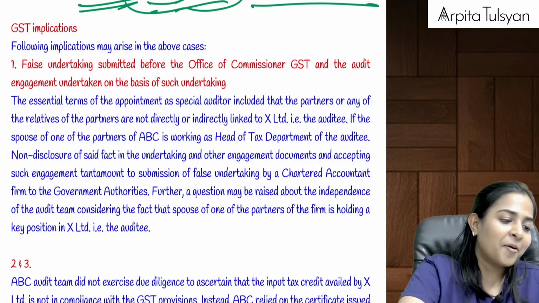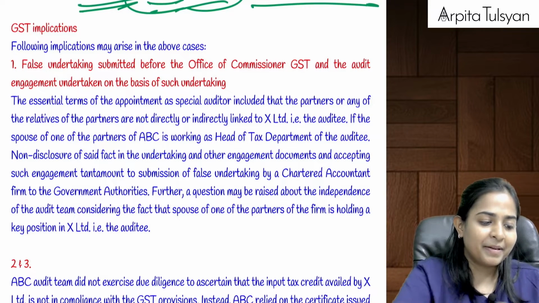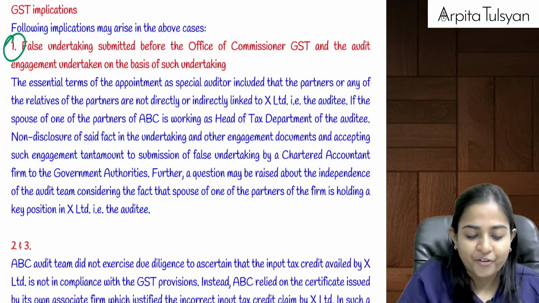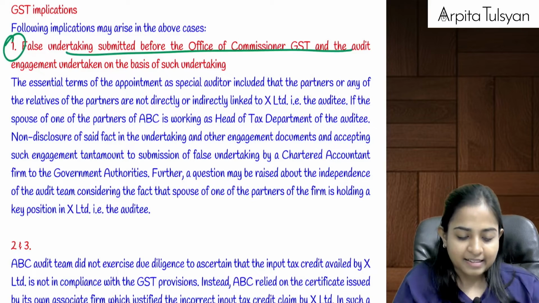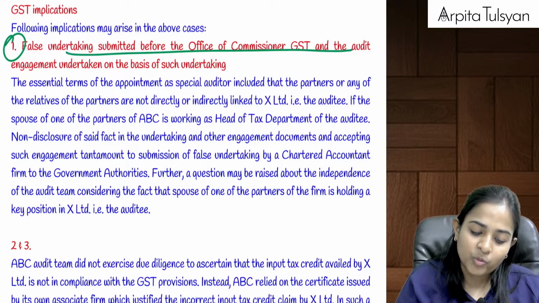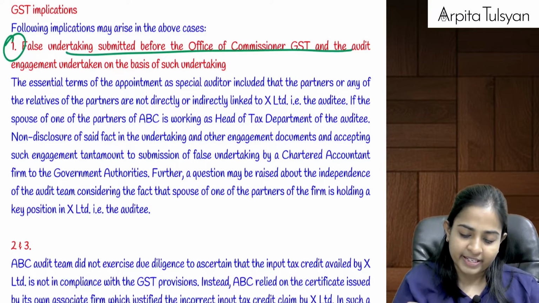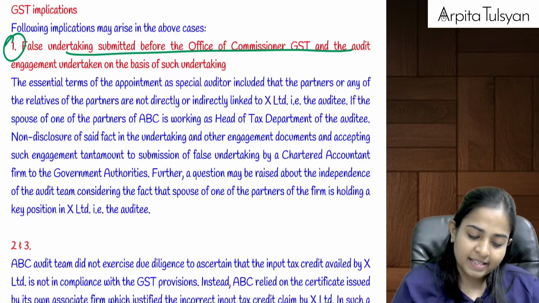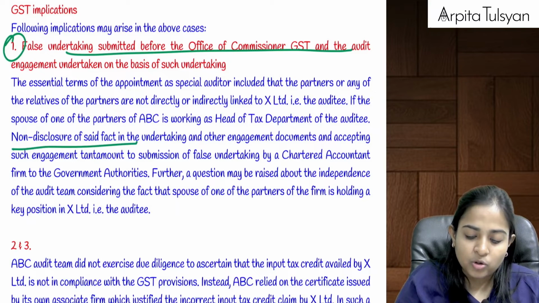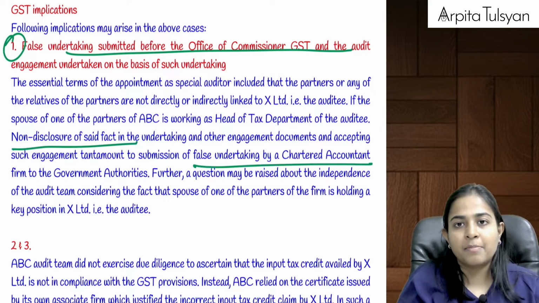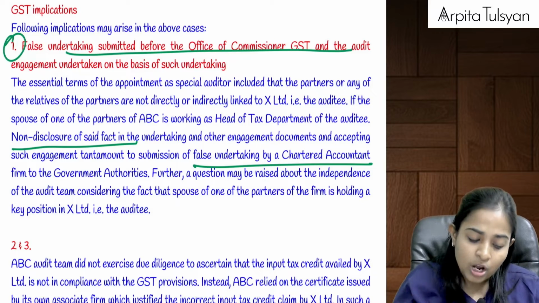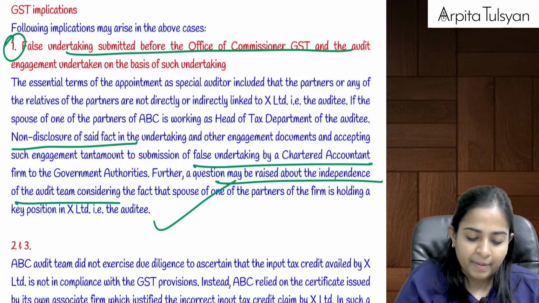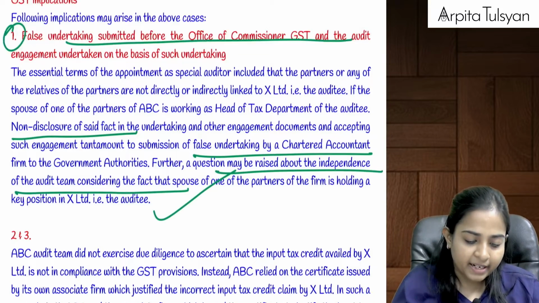Problem and only problem. Now what is going to happen in all these cases? So first problem that happened here was false undertaking was submitted by that auditor, and there are no related persons and all those things. So can we say this is a problem? Yes. And this will lead to false undertaking because they have not disclosed it. And further, a question may be raised about independence of the audit team, means the department can raise a question.